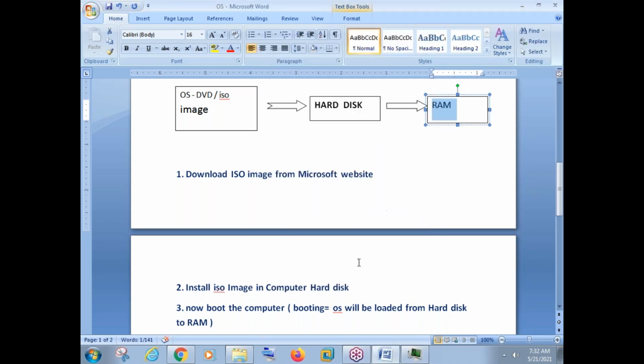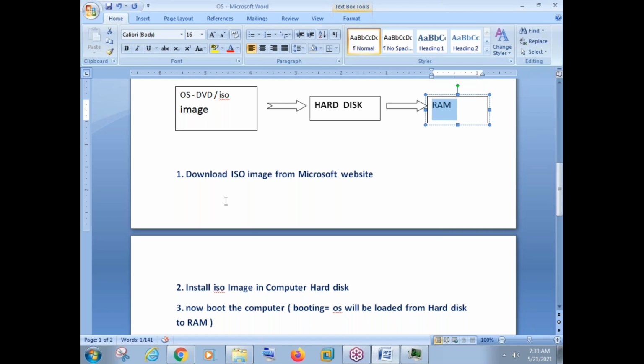Okay, so once we do the installation from the ISO image into the hard disk, then once we switch on the computer, the OS from the hard disk will enter into RAM and the machine will function and run from your RAM only. It is the same with a computer, server, laptop, router, switch, your mobile phone also. That is the reason from today, whenever you take a hardware, whether it is a laptop, computer or server, better take hardware with more random access memory. Because if the RAM is less, the machine performance will be slow. If the RAM is more, the machine performance will be better.